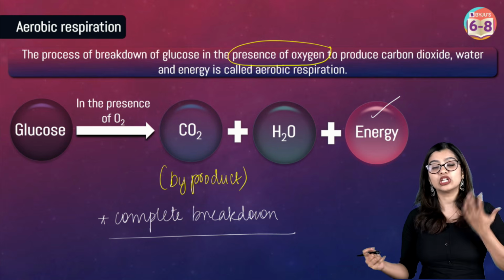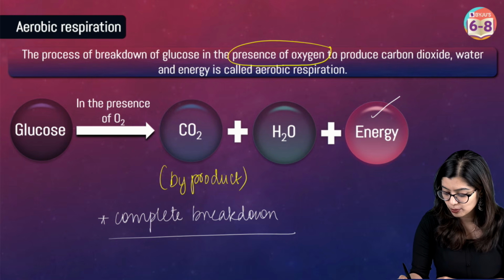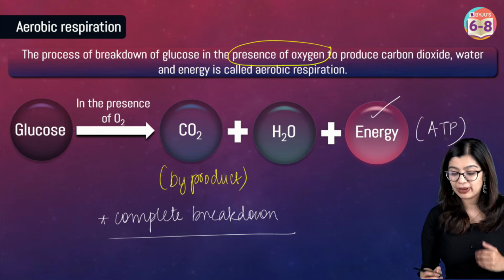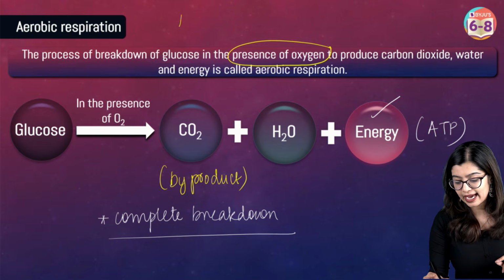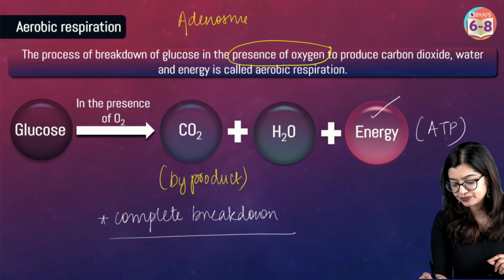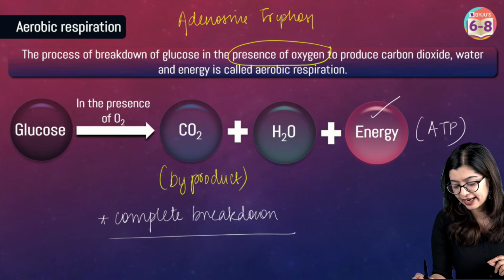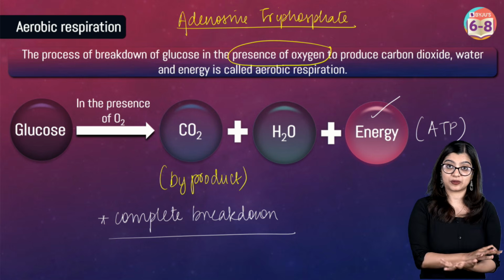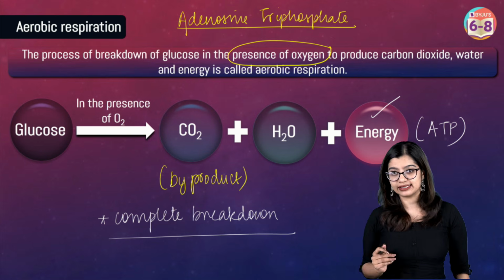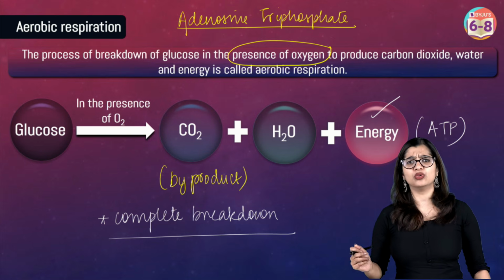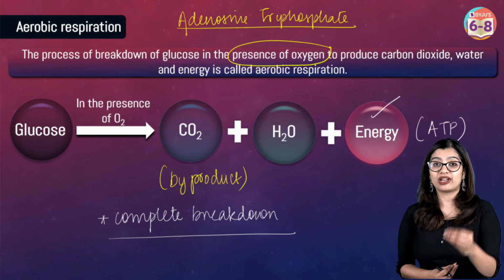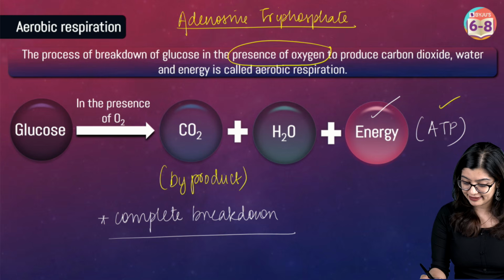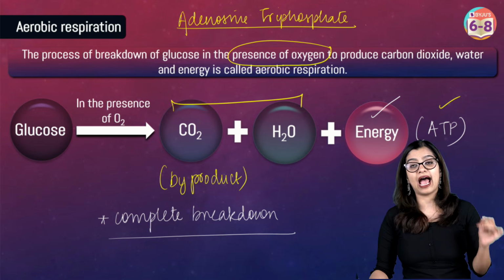Now how is this energy obtained? Well, energy is obtained in the form of ATP. Now, what is ATP? If I were to expand ATP, it stands for adenosine triphosphate. So this right here is a chemical substance which acts as the energy currency. So when I say that energy is used for this reaction or that reaction, what they're effectively using is this ATP. And as a byproduct, what are we getting? We're getting carbon dioxide and water.